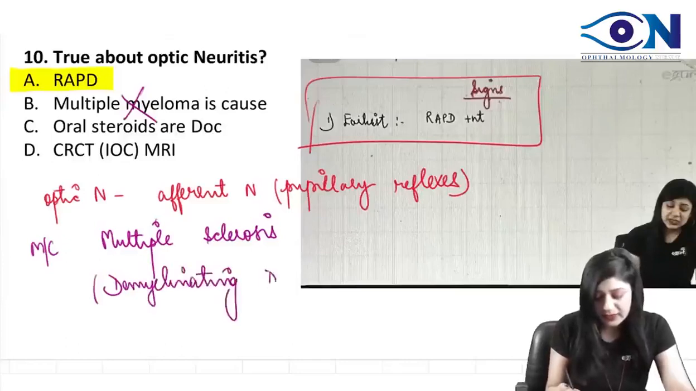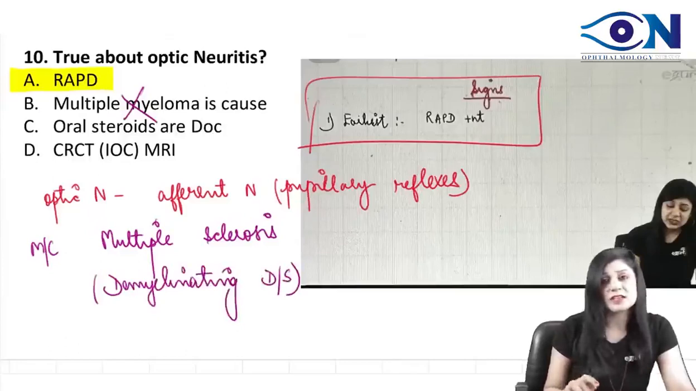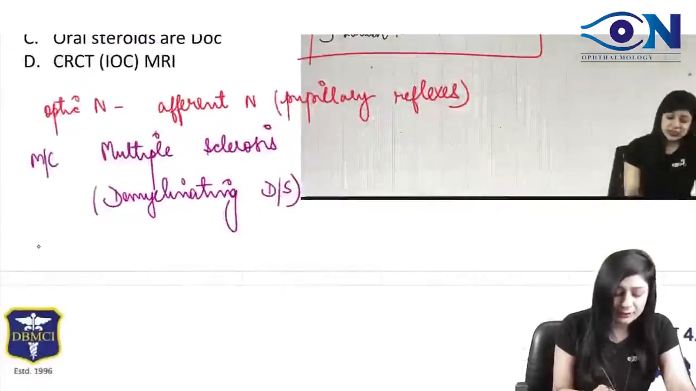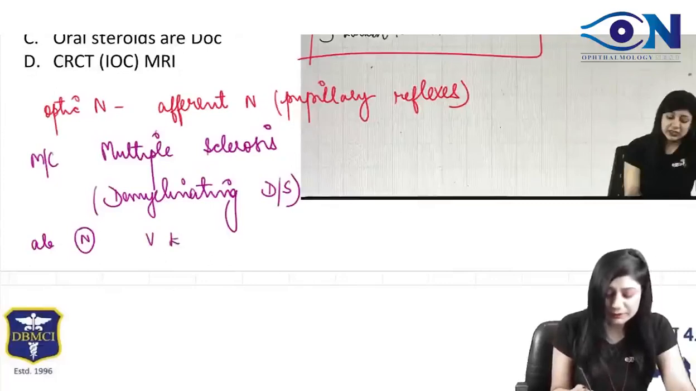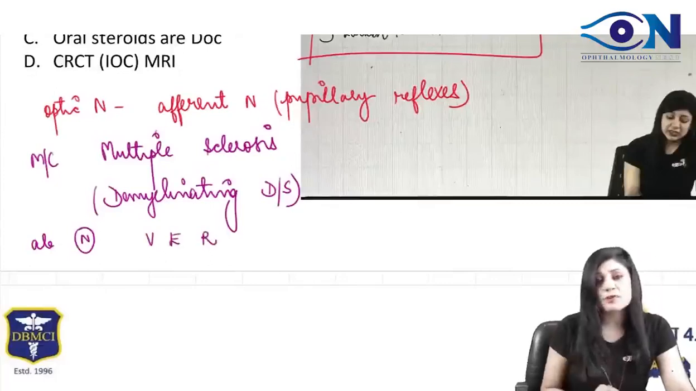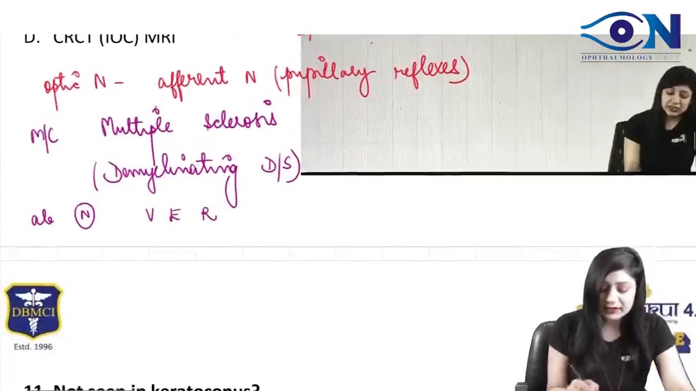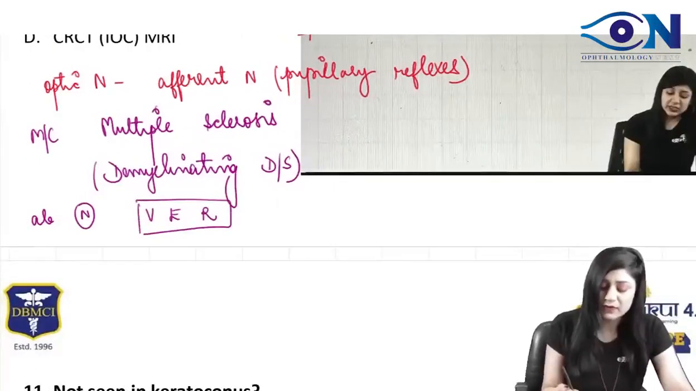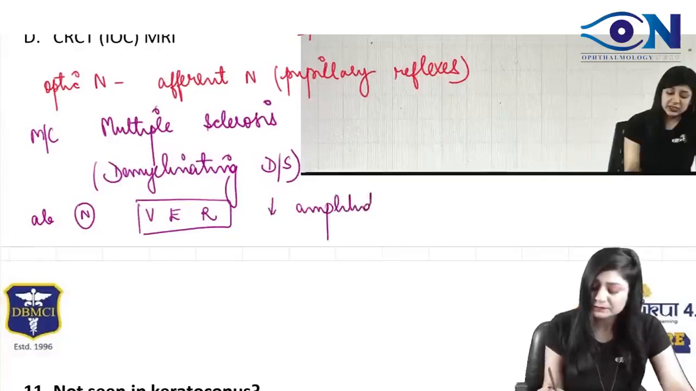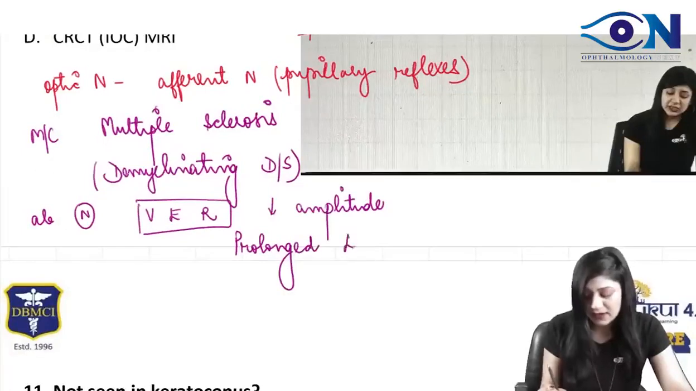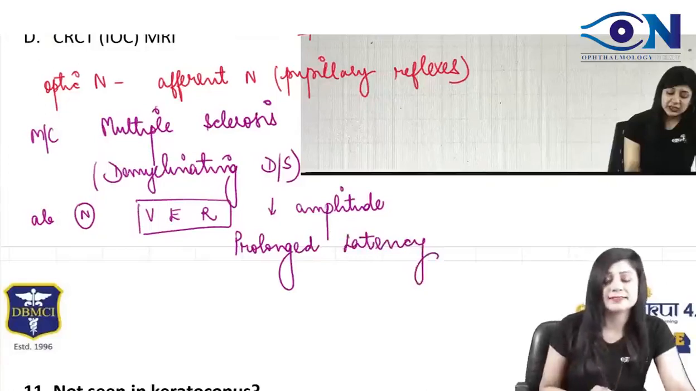This is a demyelinating disease, and demyelination means decreased velocity. That is why we will get the abnormal visual evoked response. And what are we going to get here? We are going to get decreased amplitude and prolonged latency in these cases.